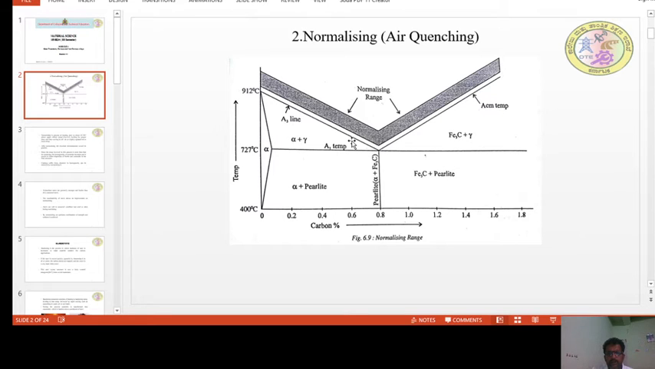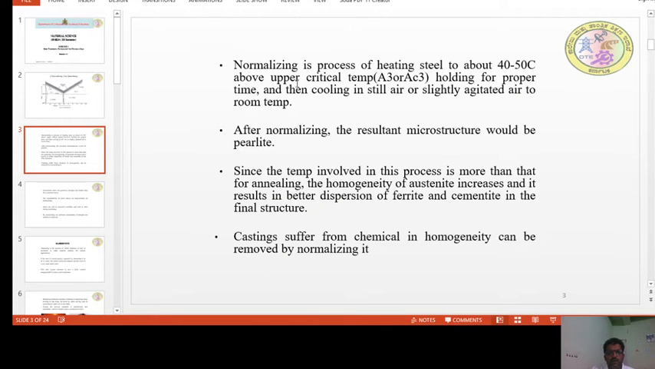And here you can see that both hypo and hypereutectoid steels are heated above the upper critical temperature. Normalizing is a process of heating steel 40 to 50 degrees centigrade above the upper critical temperature, holding it for proper time, and then cooling in still air or slightly agitated air to room temperature. After normalizing, the resultant microstructure would be pearlite.